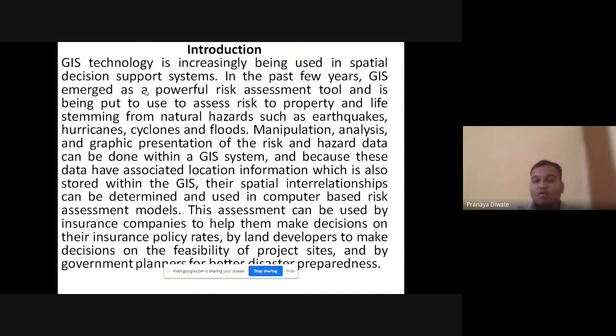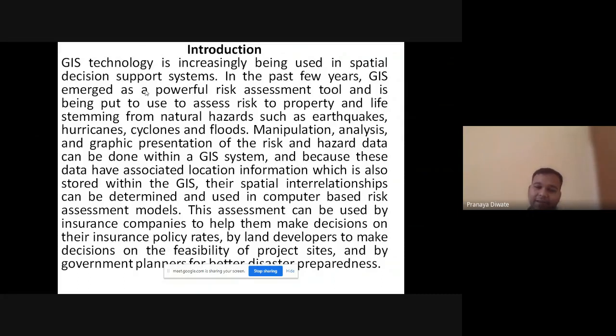So the insurance companies need a data set which suggests how much risk there is for a particular area. If anyone wants insurance for a property, the insurance company should know what the chances of an earthquake are. How can you know that? By hazard mapping and risk assessment.